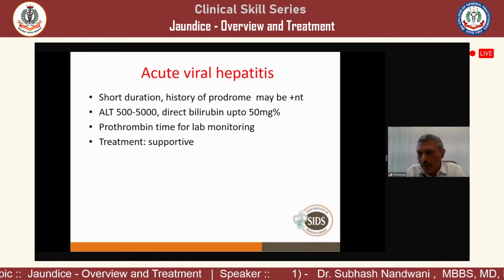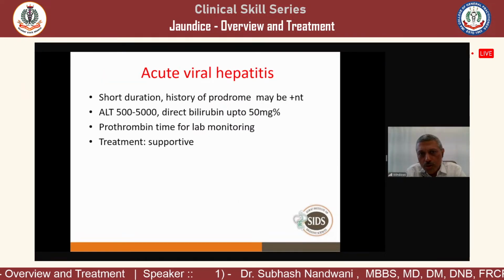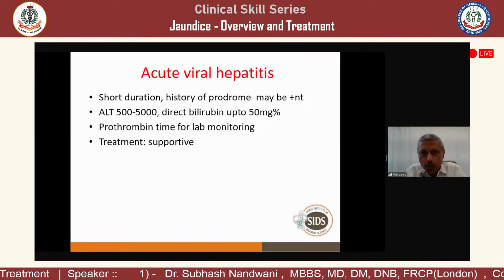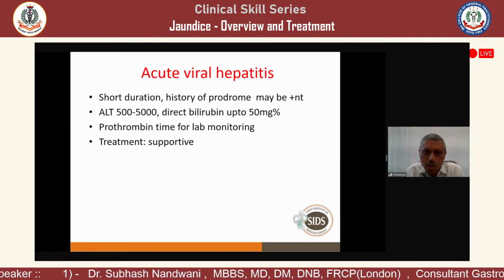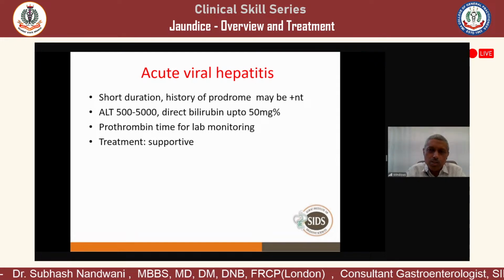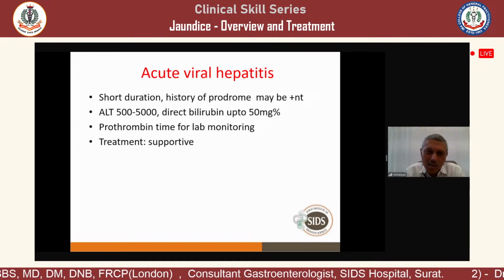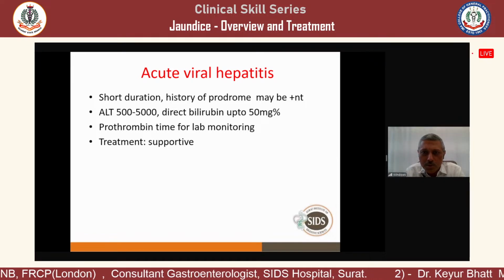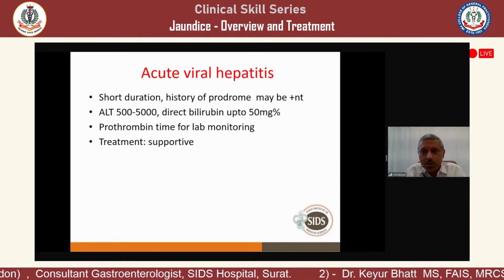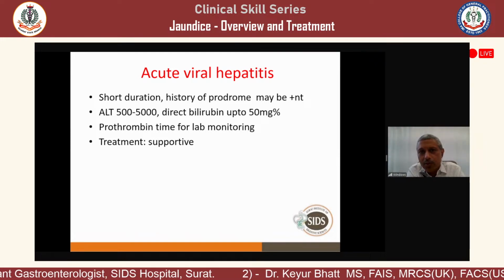Now we come to acute viral hepatitis. It's usually of short duration, but a history of prodrome may be present. Prodrome means a history of fever, nausea, vomiting at the onset. Say the patient has a history of jaundice for 20 days, and he says that 20 days back he had fever for 3 days, he had vomiting, but after 3 days the fever subsided. Now he has only jaundice. So this history suggests that this is a viral etiology.